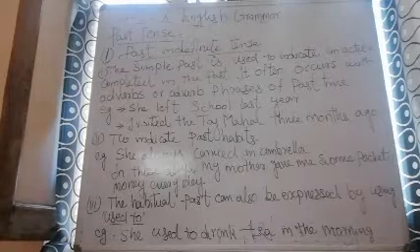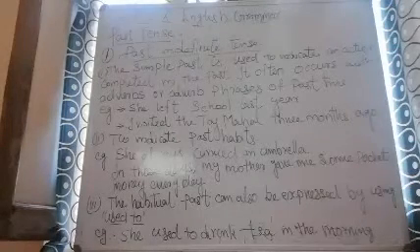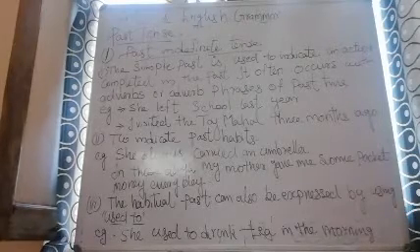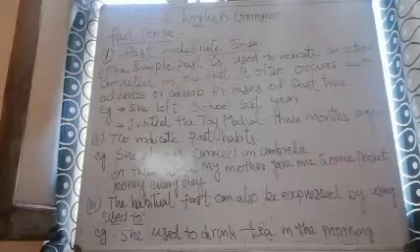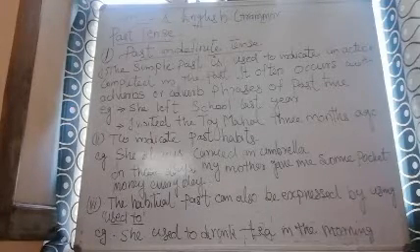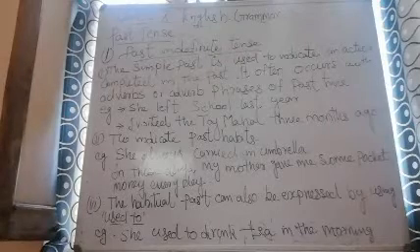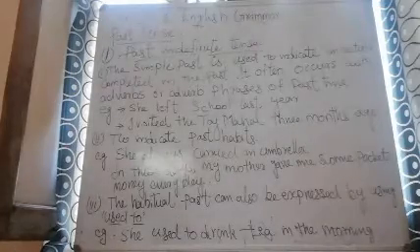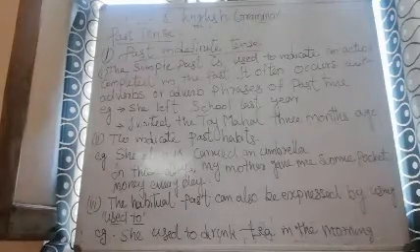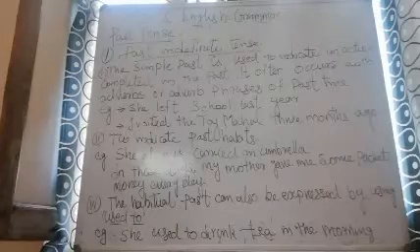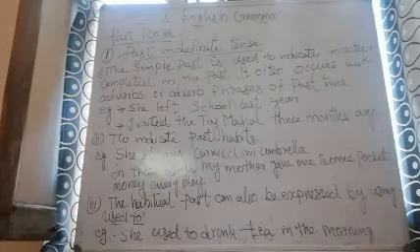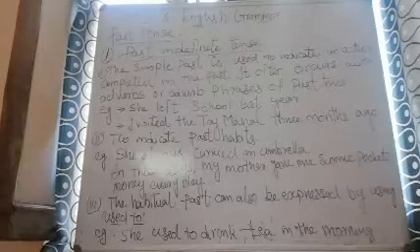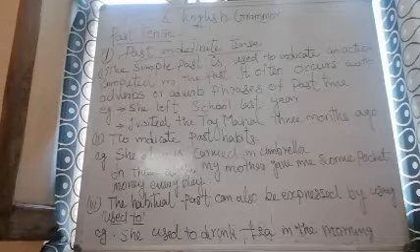The third one: the habitual past can also be expressed by using used to. That's used to, which we say for a habitual action that is already past, but was done continuously. She used to drink tea in the morning. So that's a habitual action she was doing. Now she is doing it, maybe from tomorrow also she may do it. So the habitual past can also be expressed by using used to. As we said, she used to drink tea in the morning.